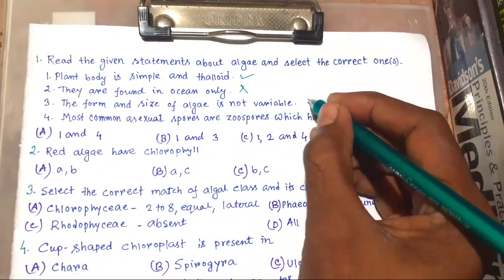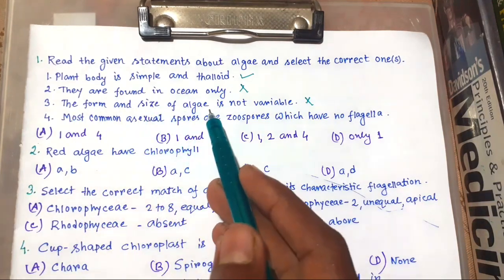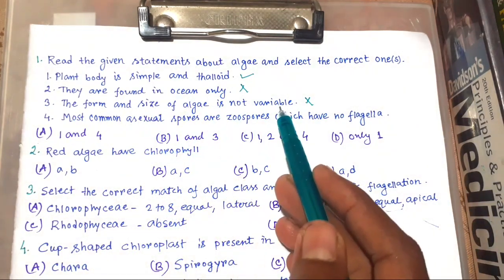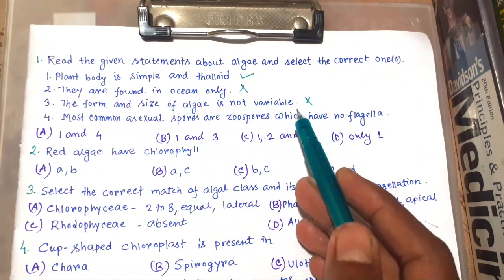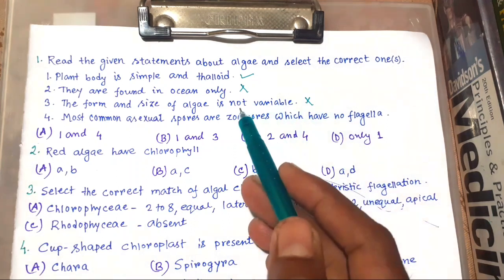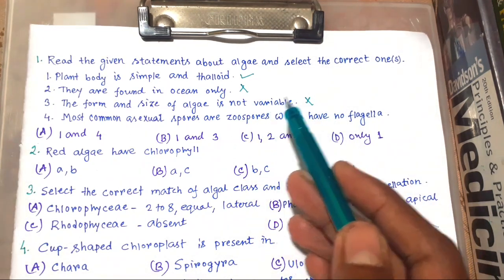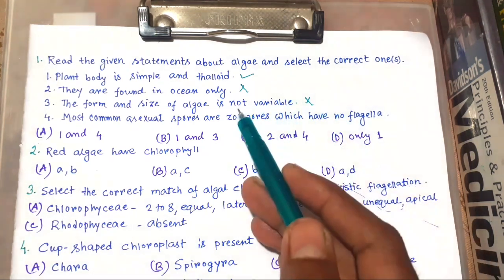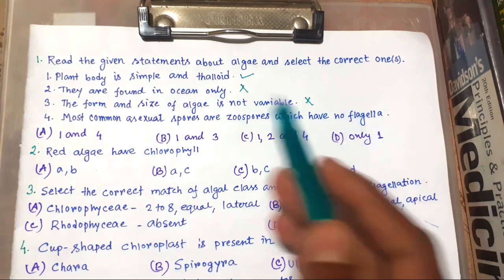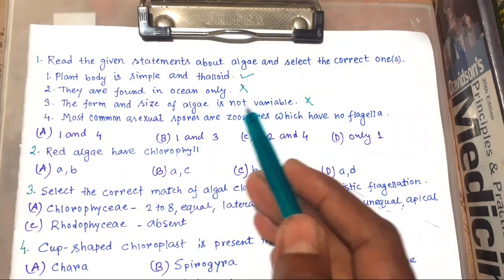This is also wrong because the form and size of algae is highly variable, from microscopic unicellular forms, that is Chlamydomonas, to colonial forms like Volvox, and to filamentous forms like Ulothrix. So the form and size of algae is highly variable.